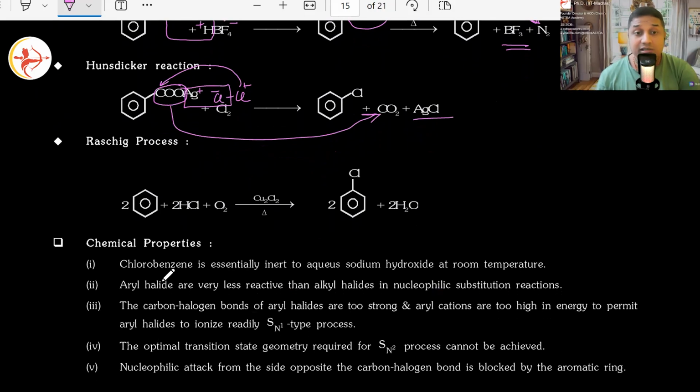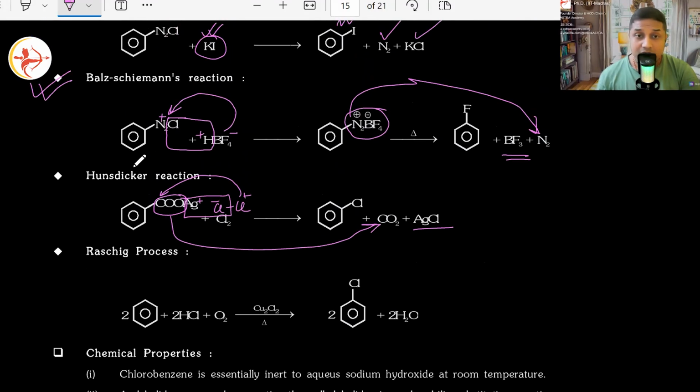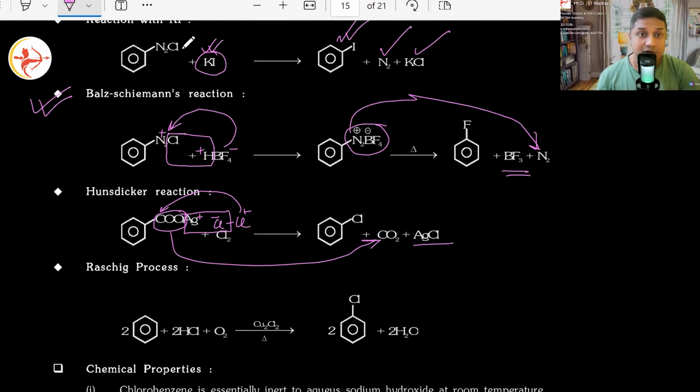What are we doing here in the Raschig process? Use 2 moles of benzene ring. This time, don't use any other species like some salt of some carboxylate, or any type of azide or diazo compounds, all that is not required.